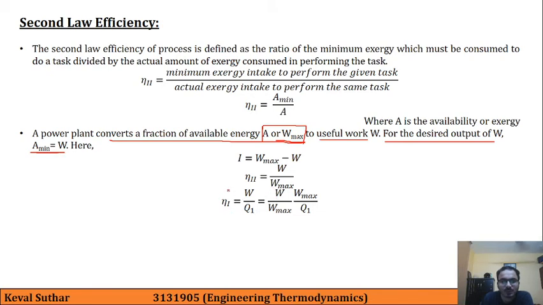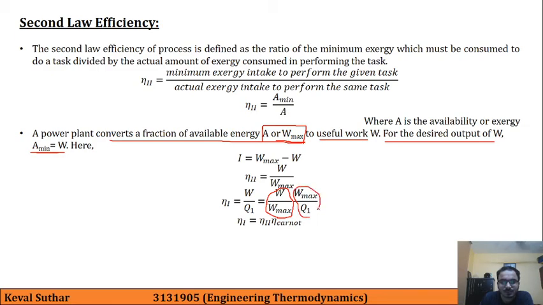And if you recall, the first law efficiency is given by work output divided by heat input. So what we have done is multiply and divide this formula with W max. So here this portion is the second law efficiency, and this is our Carnot efficiency.